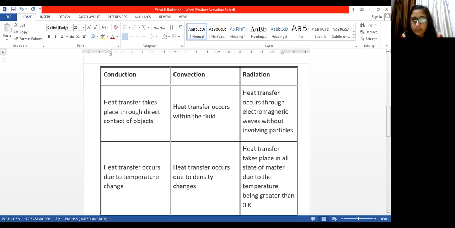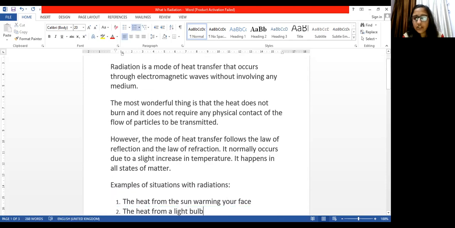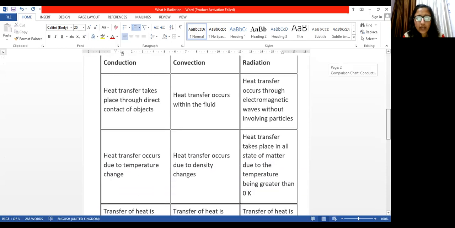Now, what does this mean, without involving particles? It means that it does not require any medium. This process, radiation, can take place in vacuum also, where there are no particles. So it does not require any medium basically. Okay, so this was the first difference. Let us move to the second one.